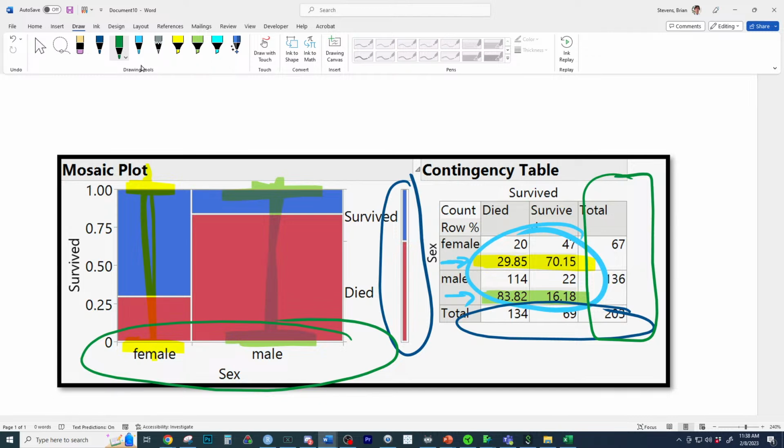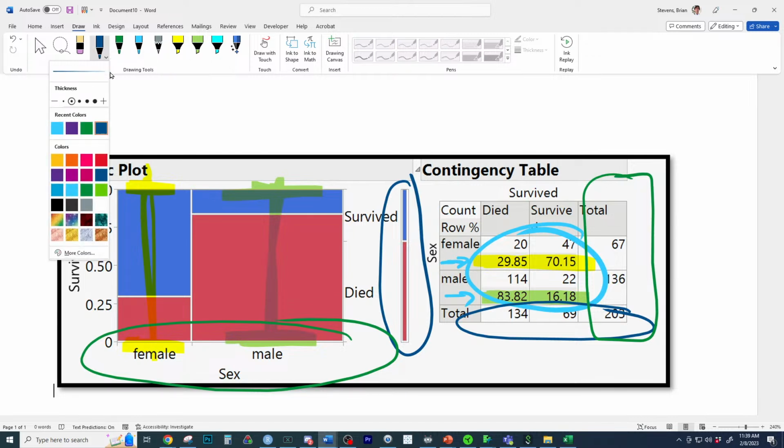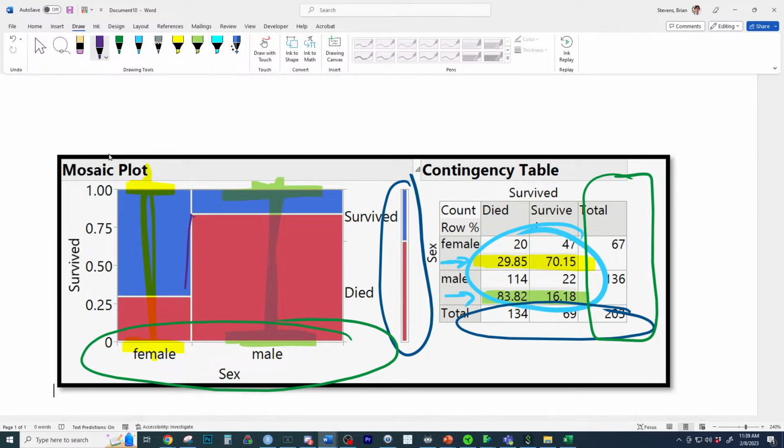You could mention the other ones like the percent of males, the percent of females, the percent survived, the percent died. But to talk about if there's a relationship, we really need to focus on the what. Might even compare this, which would be the difference between, we could look at the survive.